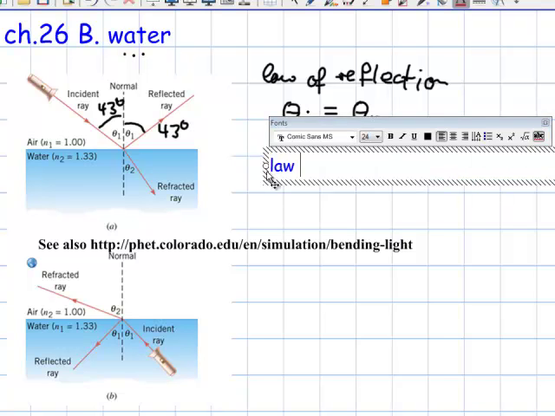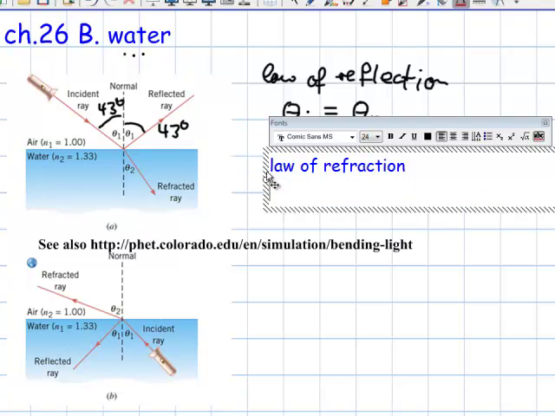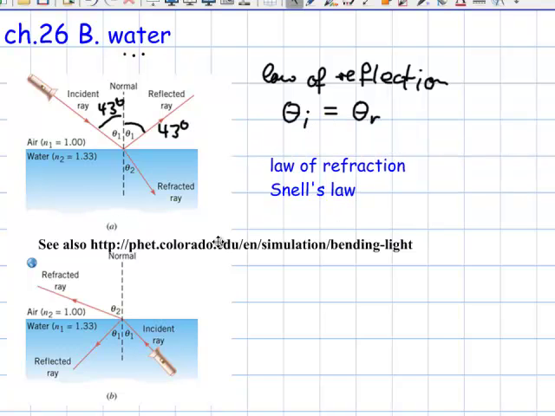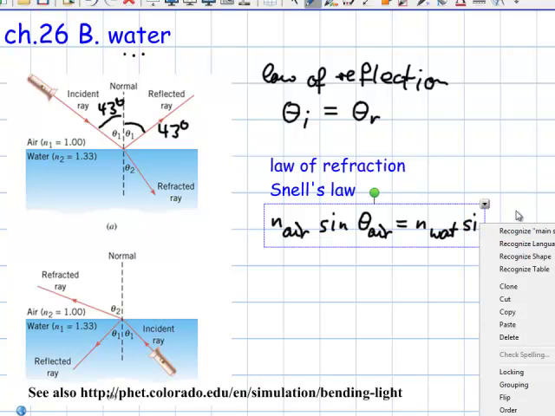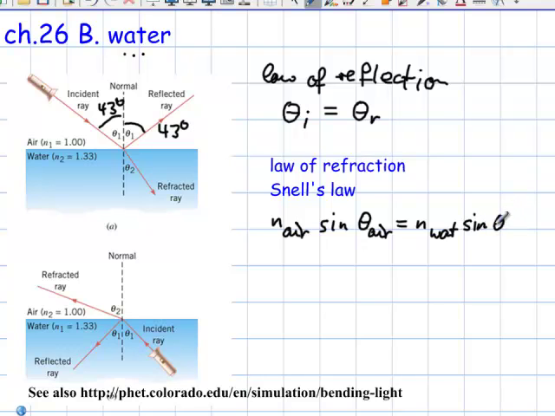So the law of refraction, which is also called Snell's law, is, in this case, the index of refraction of air times the sine of the angle as it comes from air equals the index of refraction of water times the sine of the angle as it enters the water.